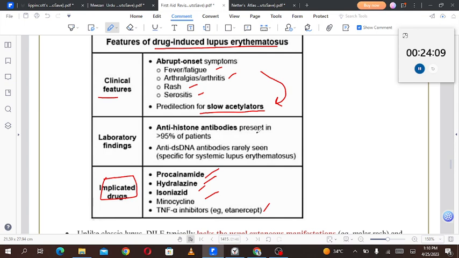Lab findings: antihistone antibodies are present in more than 95% of the patients. Anti-double-stranded DNA antibodies are rarely seen, and they are specific for systemic lupus erythematosus. Antihistone antibodies are present in more than 95% of the patients, but that is not specific for lupus. They are present in a lot of other conditions as well. So remember that in drug-induced lupus, anti-DNA antibodies may not be found, but you have to make the clinical diagnosis.